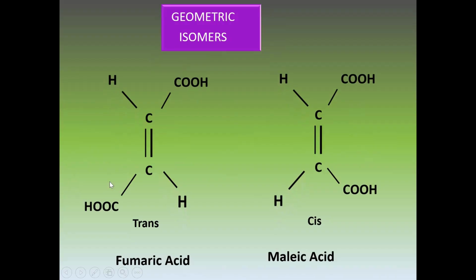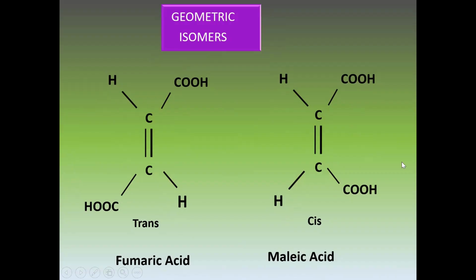Such molecules, when similar groups are present on opposite sides, are called trans isomers. This is trans butenedioic acid. Its common name is fumaric acid.